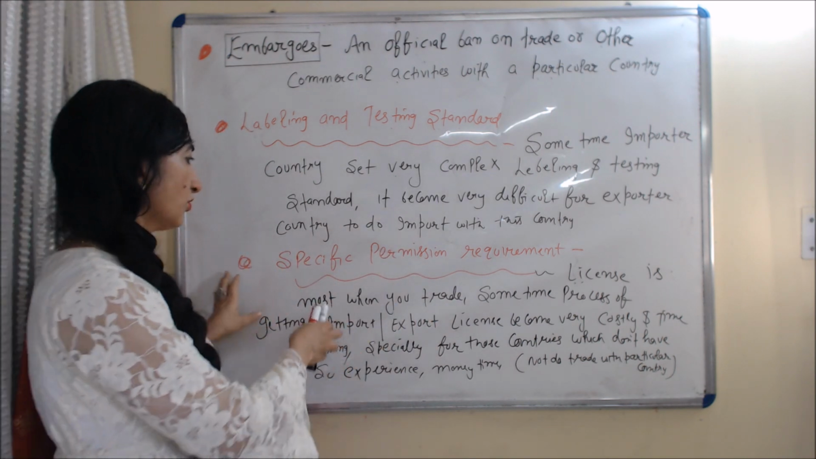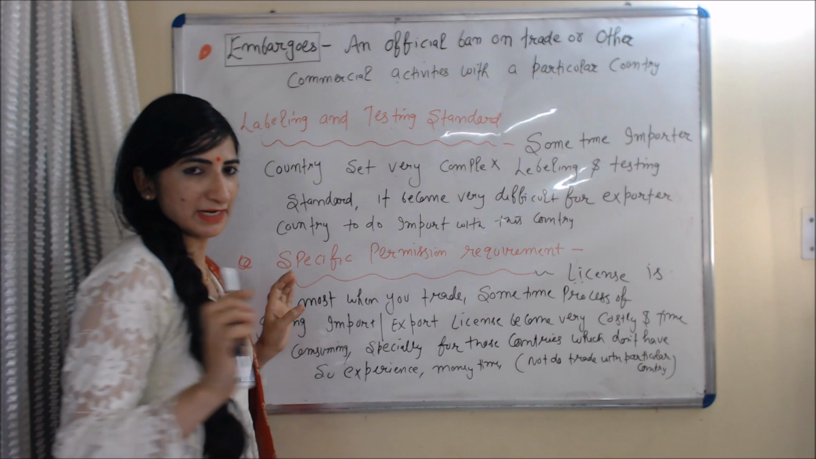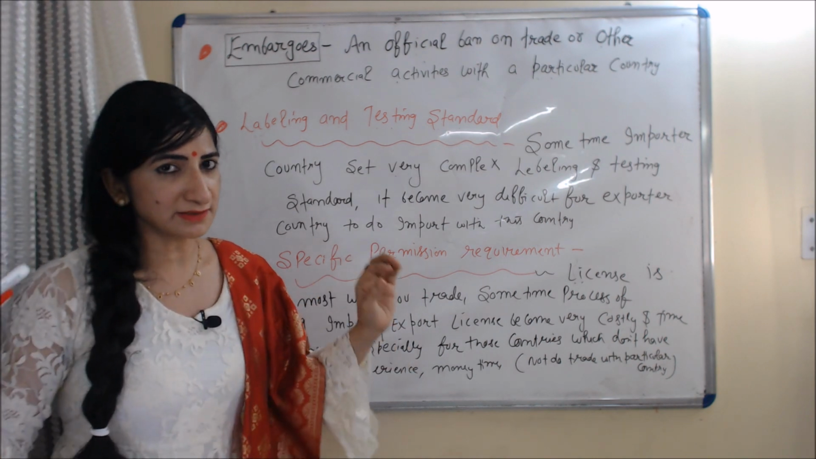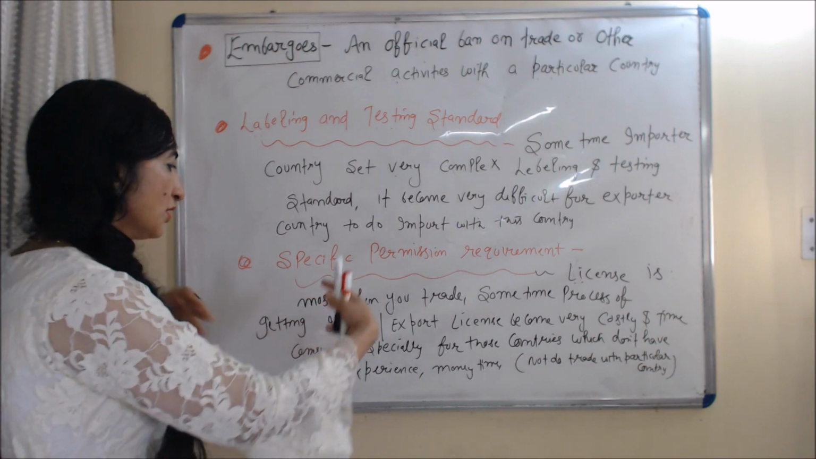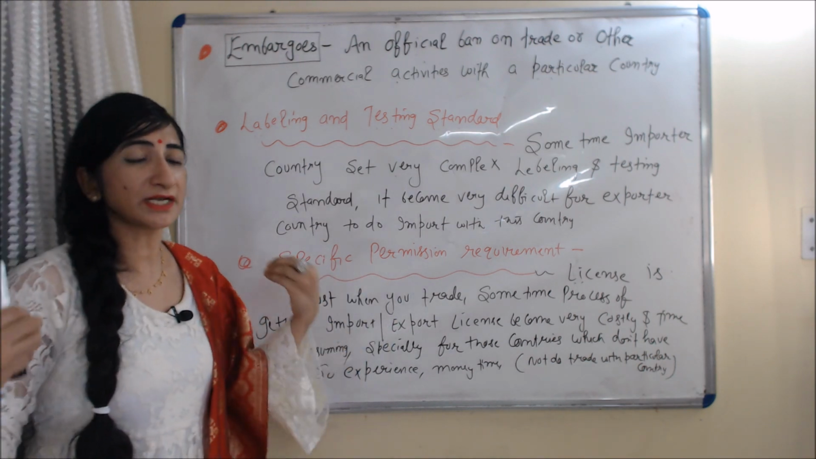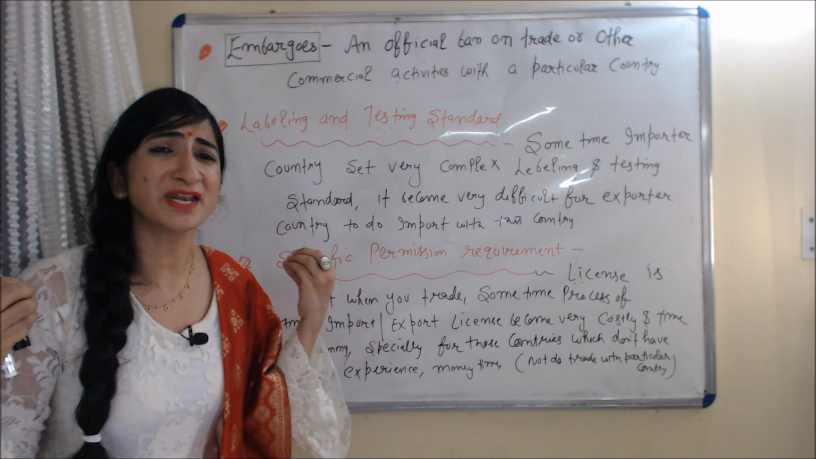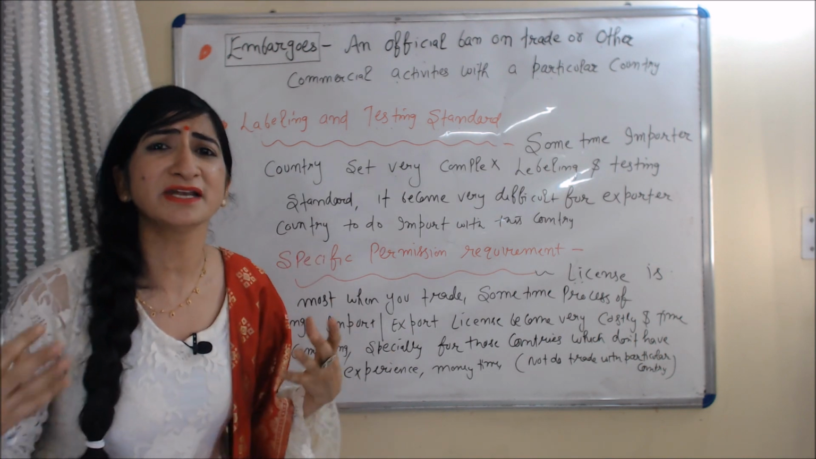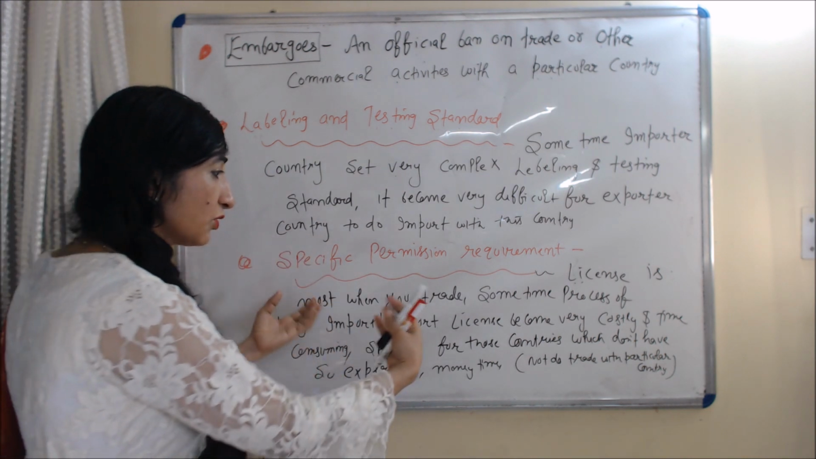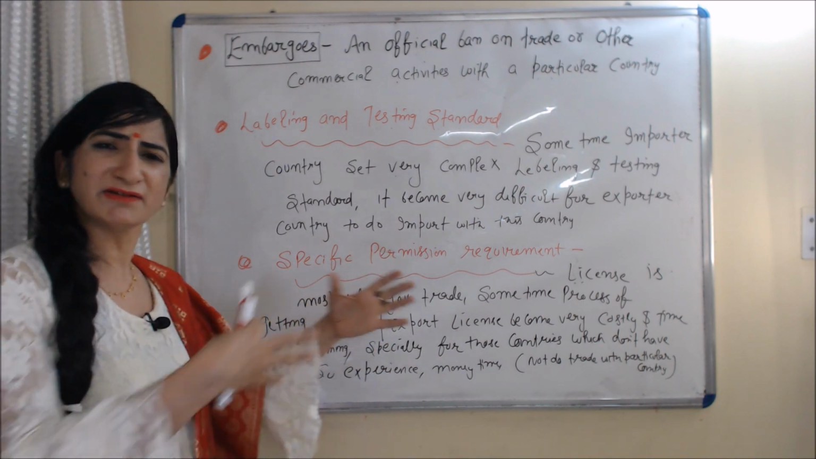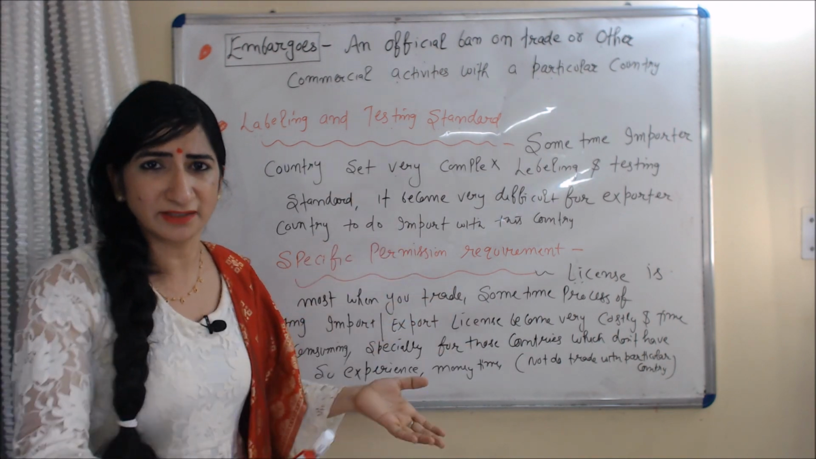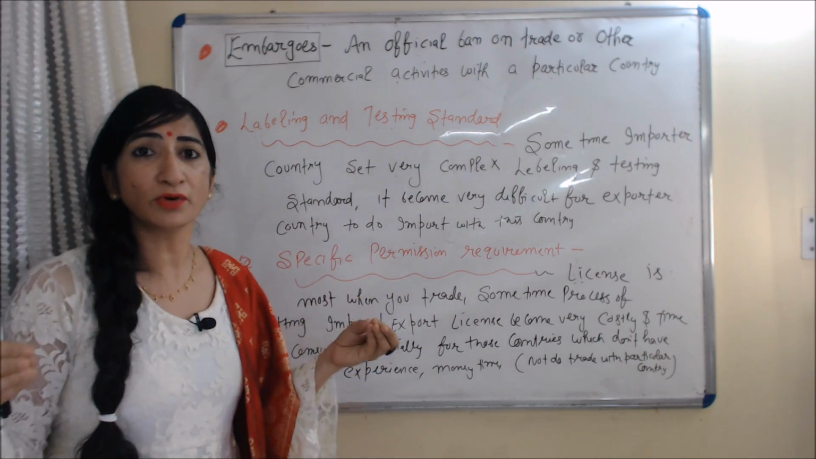Okay, now we talk about specific permission requirements. As we all know, a license is a must when you are doing trade with another country. Okay, but sometimes the process of getting an import and export license is very complex, very costly and very time consuming, especially for those countries which don't have much experience, money and time. They think that they will not do trade with that particular country. Okay, it also works like a non-tariff barrier.